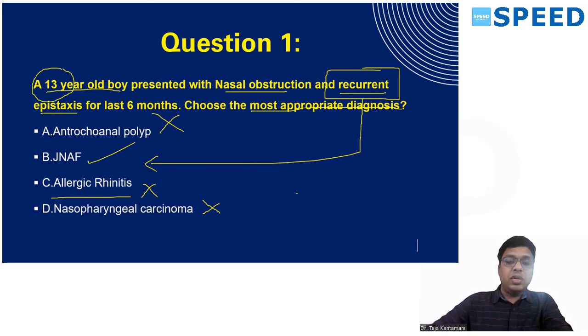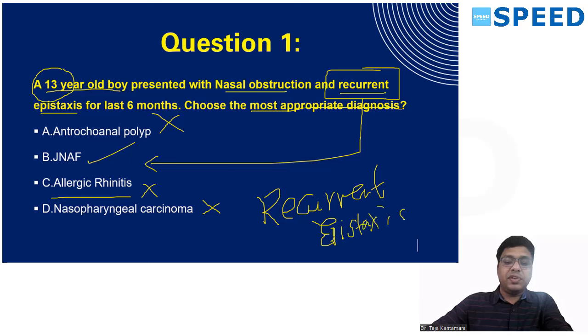Now you need to understand that when they give recurrent epistaxis, there are three differential diagnoses.